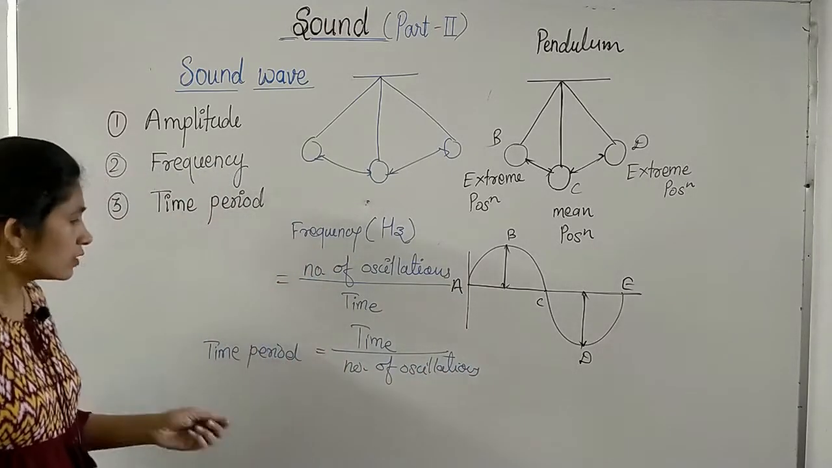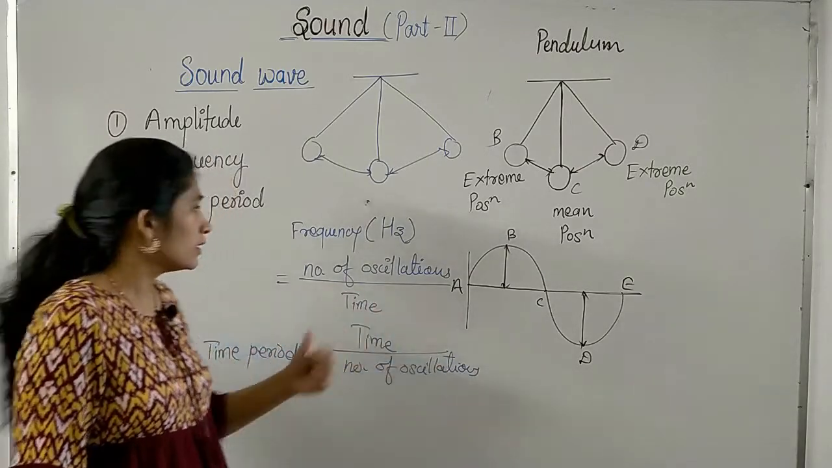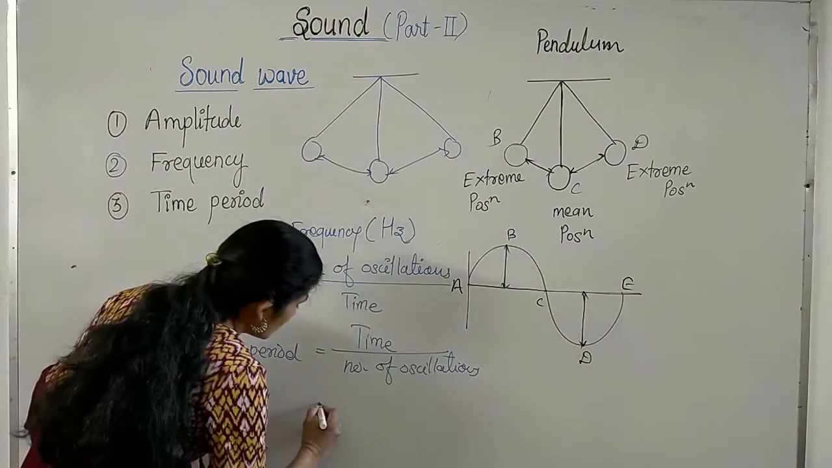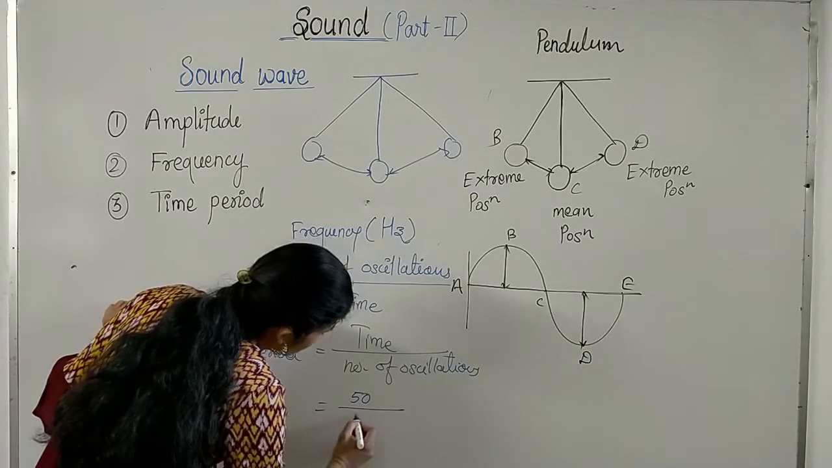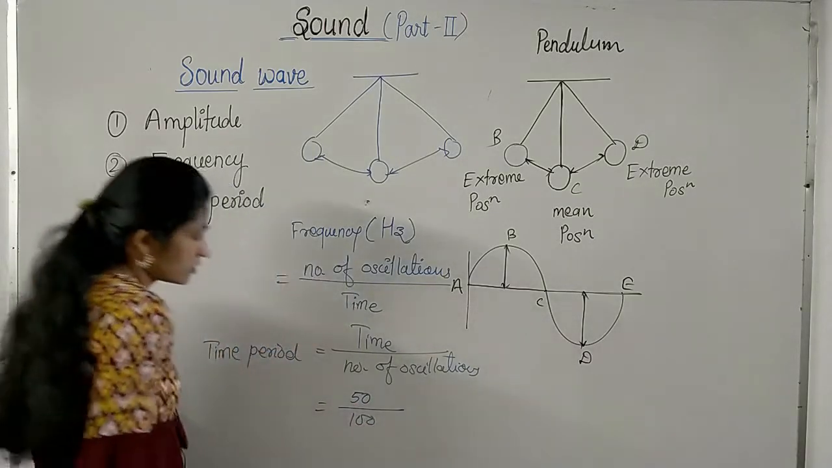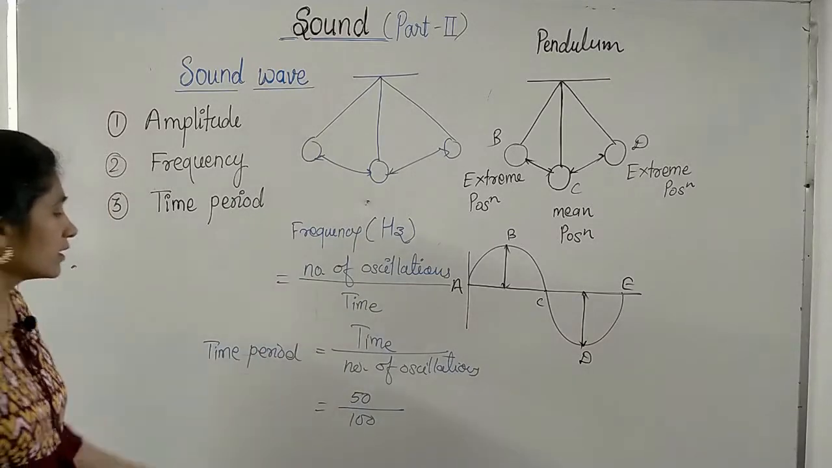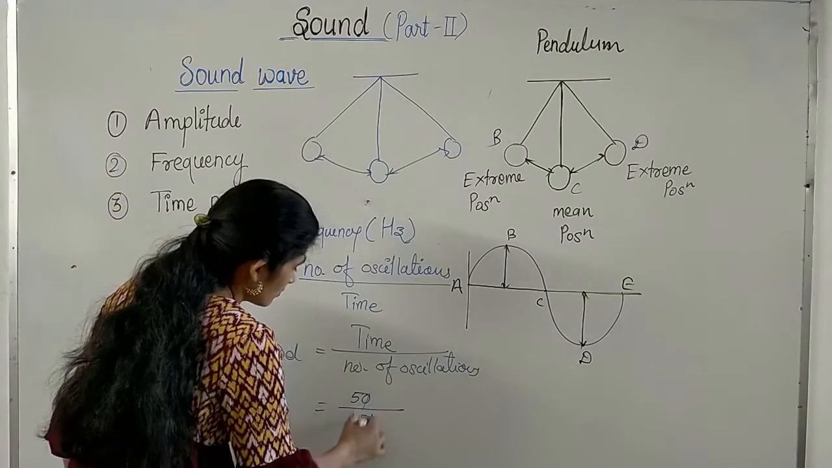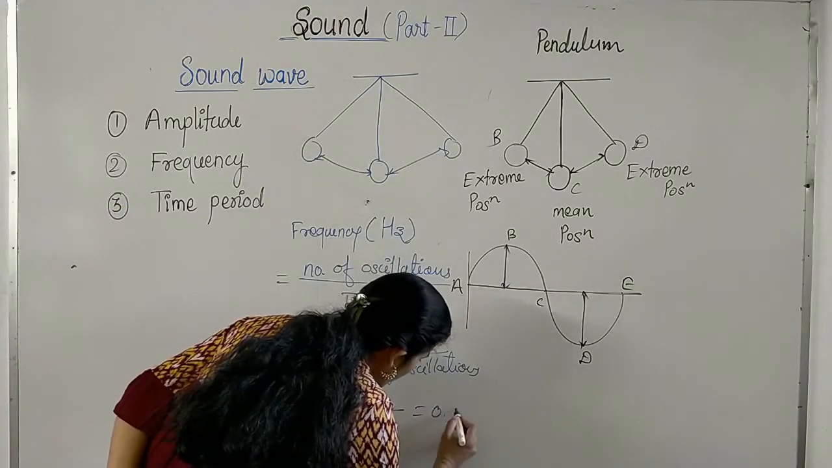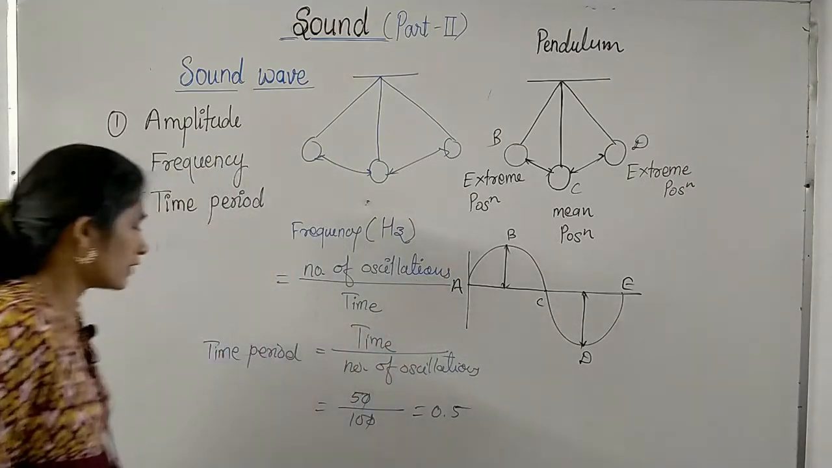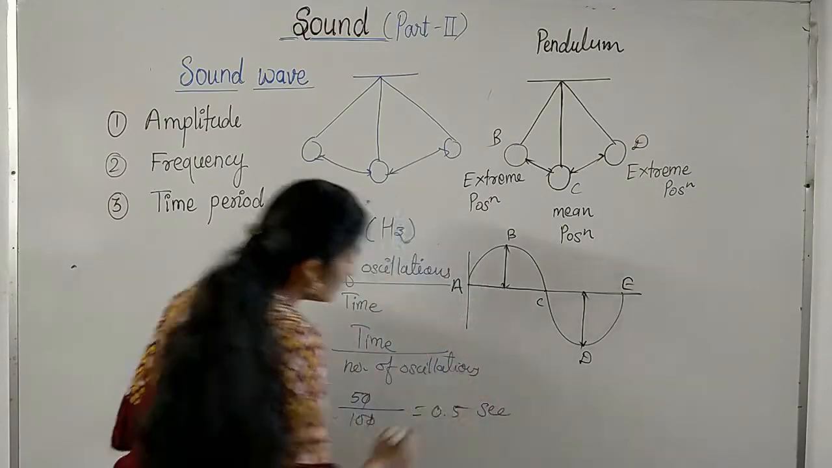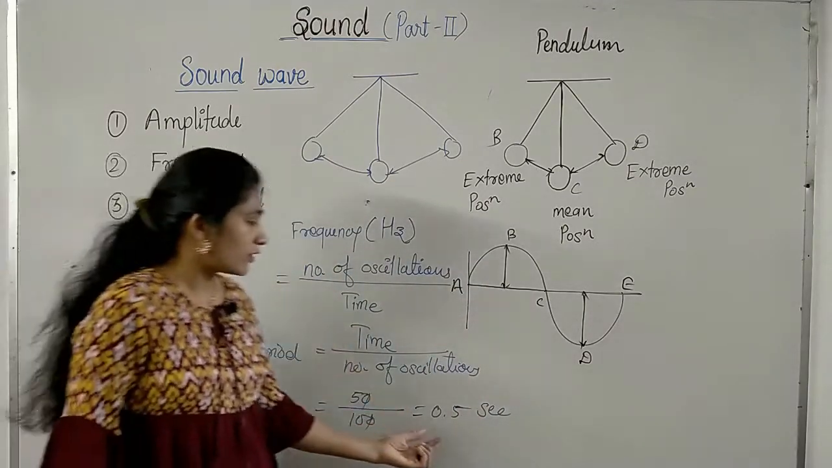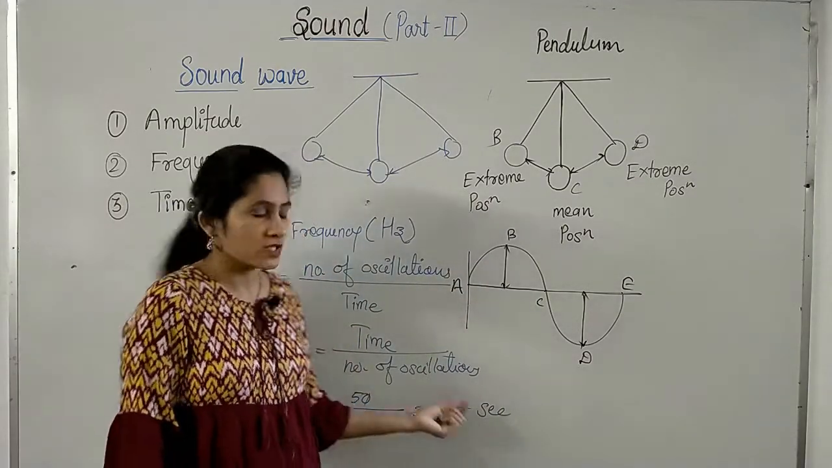I'll give an example so that this point will be more clear to you. Suppose it takes 50 seconds to complete 100 oscillations. Then we can find out its time period, which is 0.5. So time period is 0.5 second. It means that it takes 0.5 second to complete one oscillation.